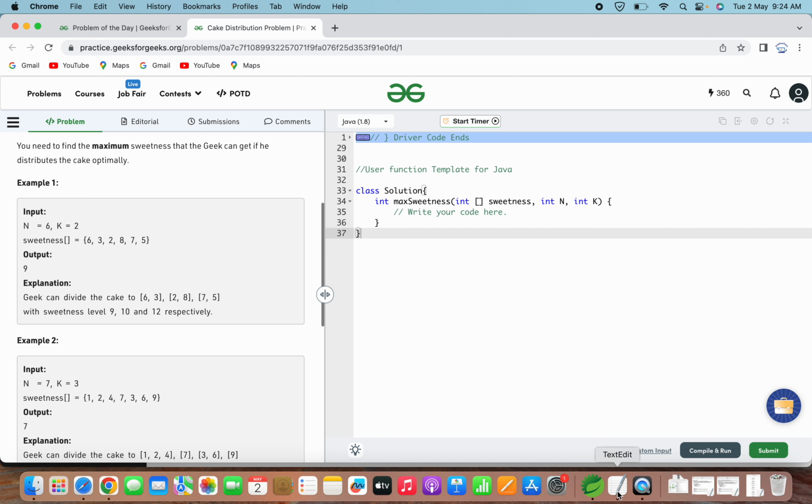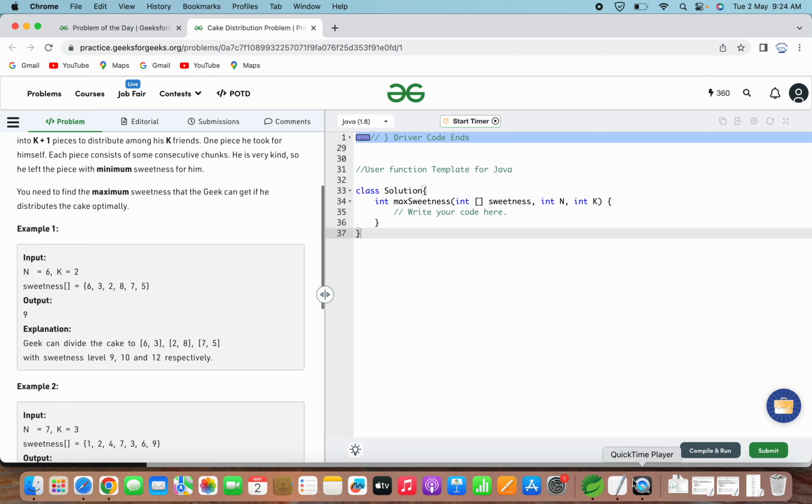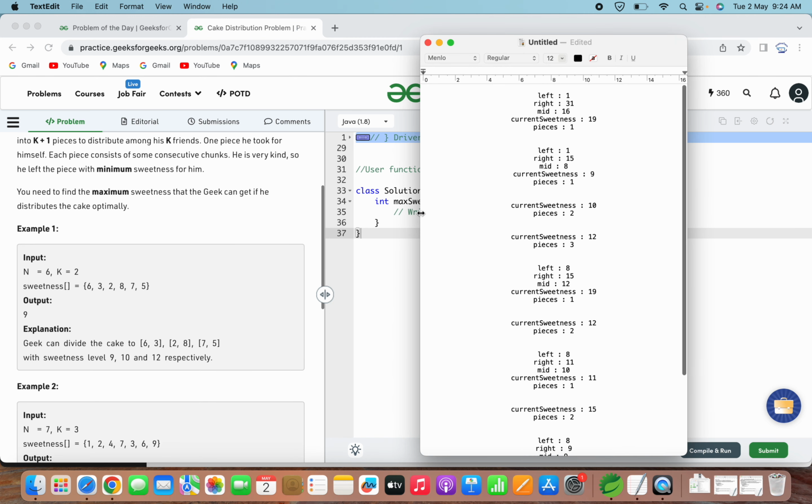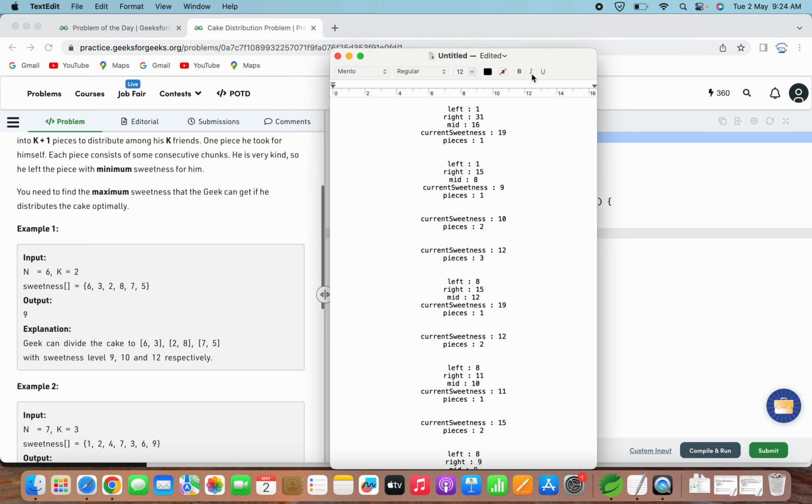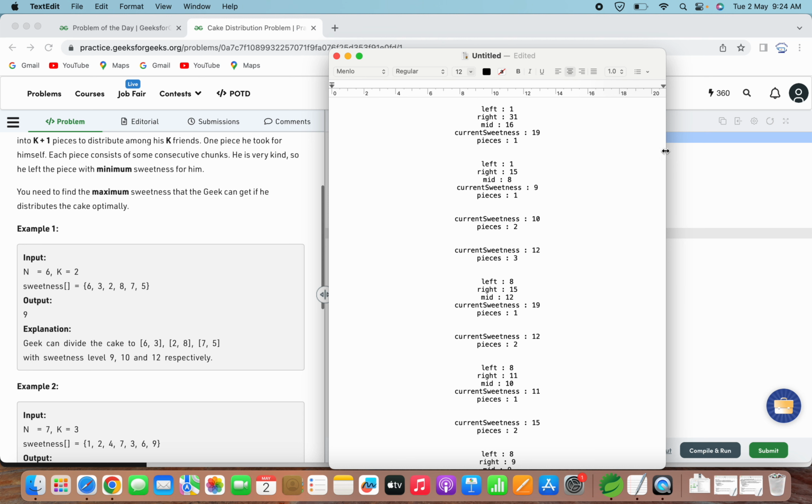So let's understand this approach in a better way with this example which I have taken for the first input. Initially we will be starting with two values, and we will be performing binary search on them. For the first step, left we initialize with 1, and for right we add all the sweetness. That means if there is 1 piece, cut such that it consists of all the chunks, the sweetness level will be 31. If we add all of these, the sum is 31. If you take the mid of it, the mid value is 16.